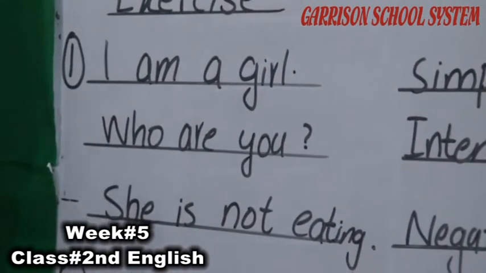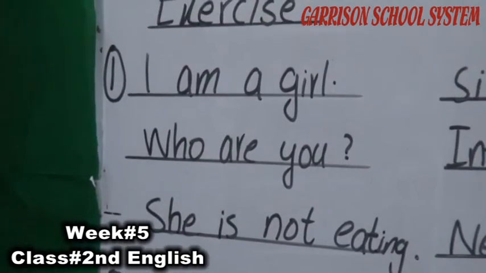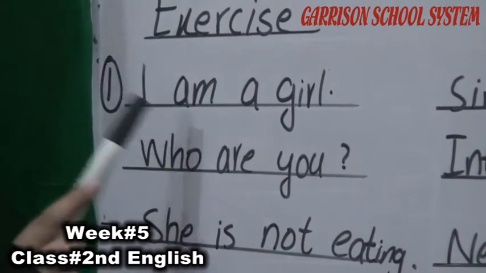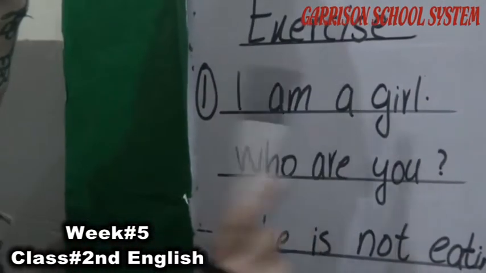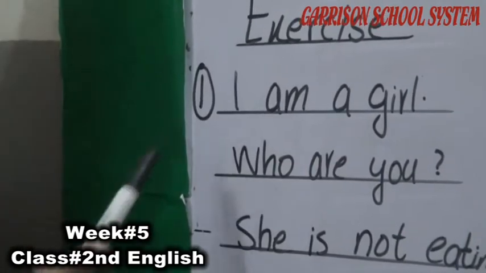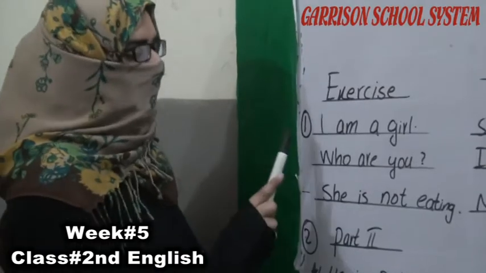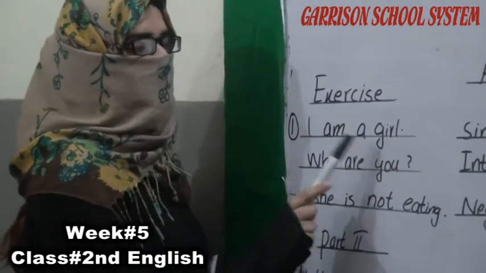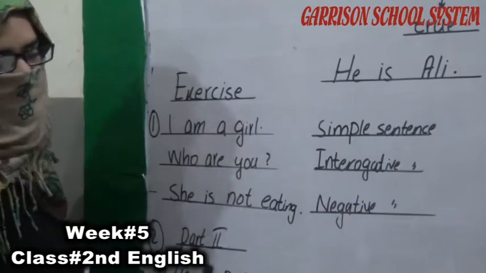It could be simple, negative or interrogative. If the word not is used, it will be negative. If a question mark is used, it will be interrogative. But here not and a question mark are not there, so I am a girl is a simple sentence.